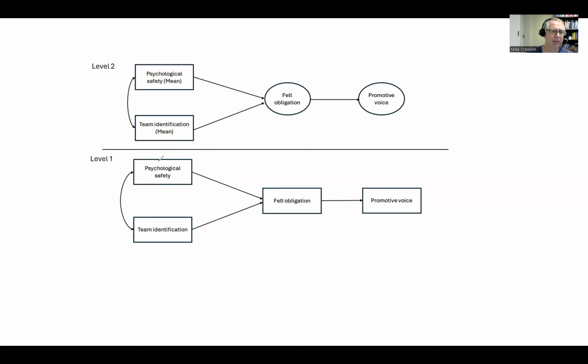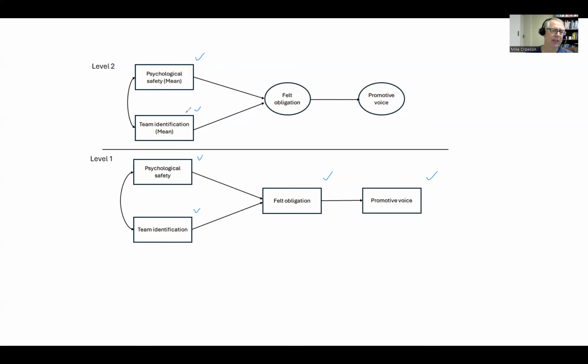So in our model at level 1, we have the measured variables: psychological safety, team identification, felt obligation, and promotive voice. And again, felt obligation is proposed as a mediator between psychological safety, team identification, and promotive voice. The level 2 variables that we have are psychological safety and team identification, but these are measured at the team level.